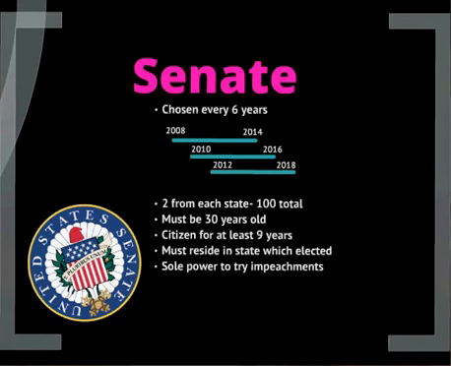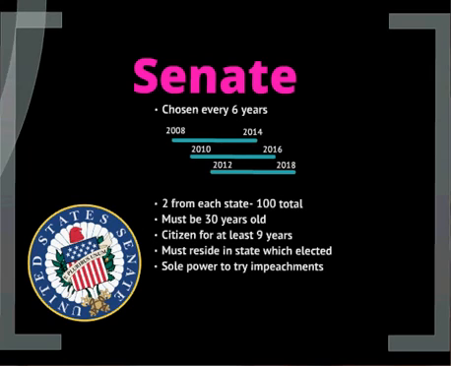The second house of Congress is the Senate, also known as the upper house of Congress. Senators are elected every 6 years, but the elections are staggered. 1/3 of the Senate is elected every 2 years. For example, 1/3 of the Senate was elected in 2008, and that same third will remain in the Senate for 6 years, until 2014, when they will be up for election again. In 2010, a different third of the Senate was elected and will be up for election again in 2016. The last third will be elected in 2012 and will be in the Senate until 2018.